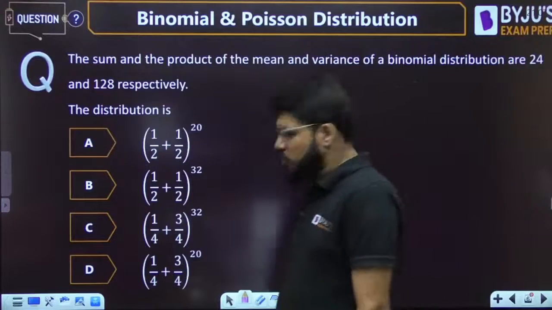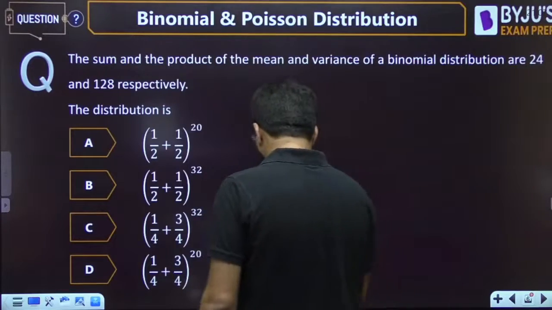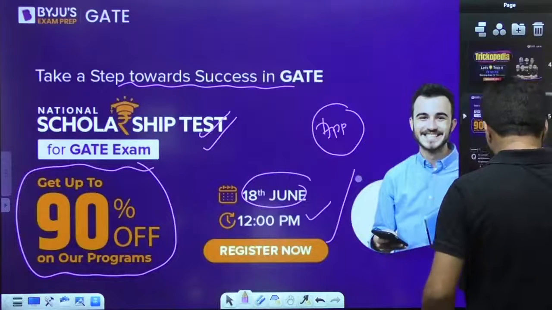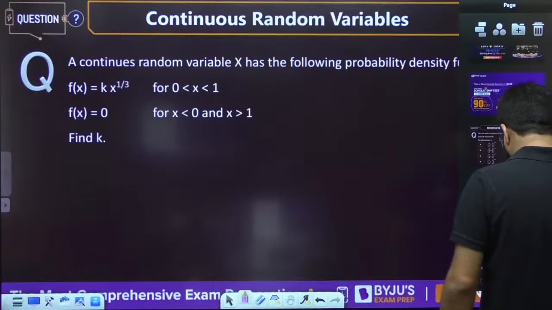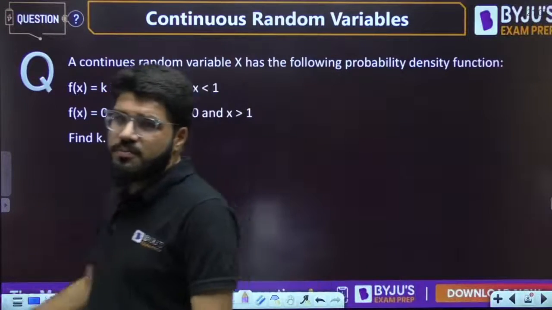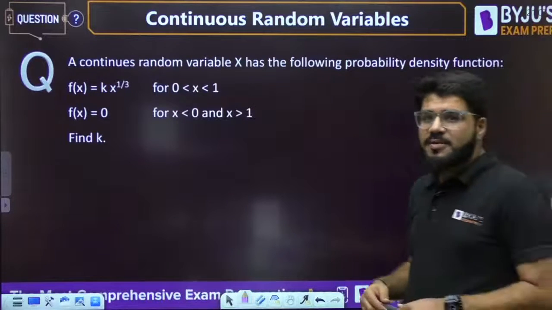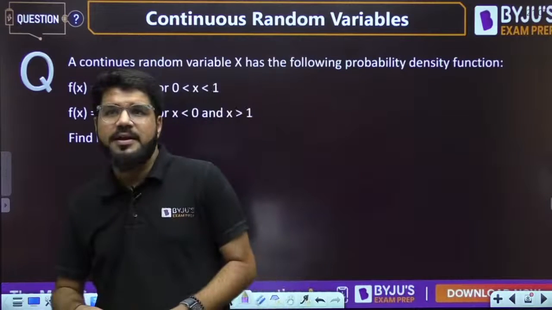Let me actually start the class. This is the first question. That was actually one of the previous class questions, the binomial distribution that we discussed yesterday. Let's come here and talk about this.